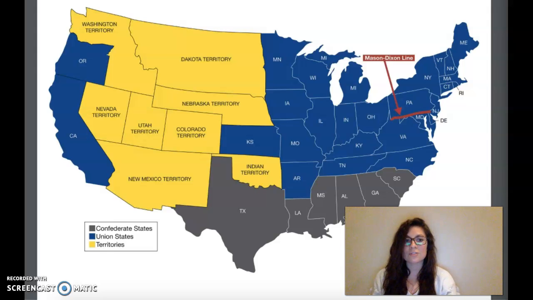They called their new country the Confederate States of America, or the Confederacy for short. The Confederacy elected its own president, a man named Jefferson Davis.